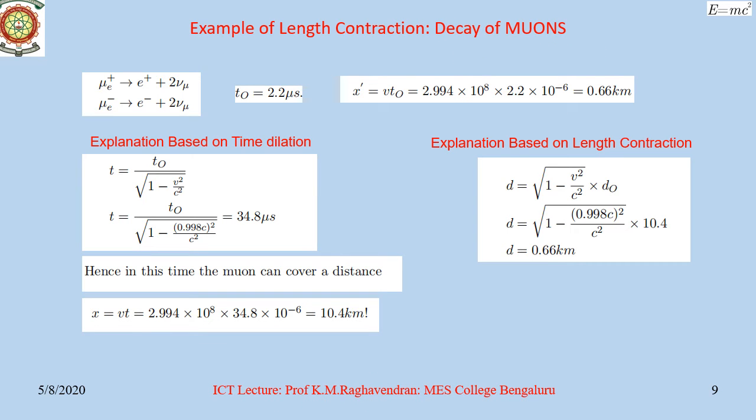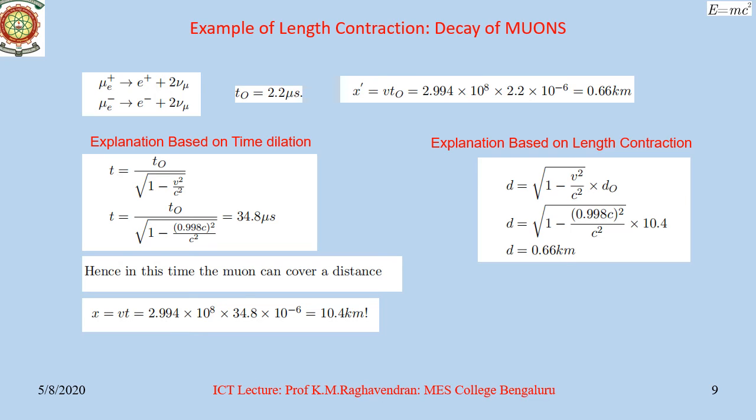I will now describe a natural phenomenon in which we can see the effects of special theory of relativity, namely time dilation and length contraction. Muons are unstable particles which are created in many nuclear reactions. They are also created at high altitudes, about 10.4 km, by cosmic rays. A muon decays by the following modes as shown in the slide.